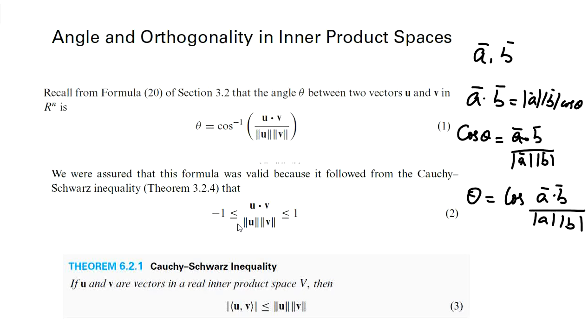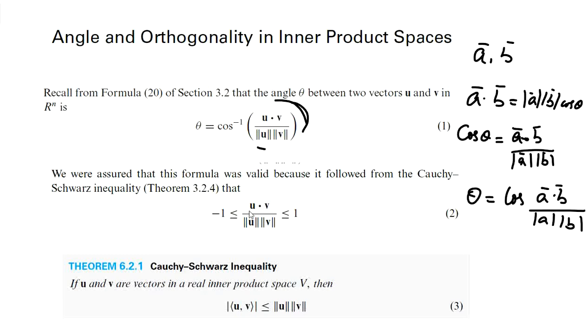We can show that this is meaningful. To define angle between two vectors in this form, first thing we have to note is whether this quantity inside the bracket is in between -1 and 1. Then only such an angle can be defined.